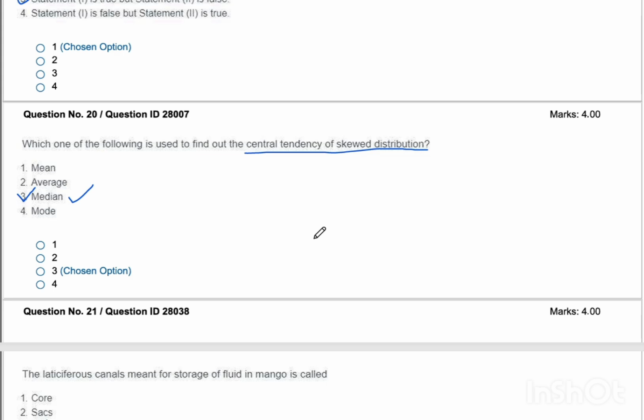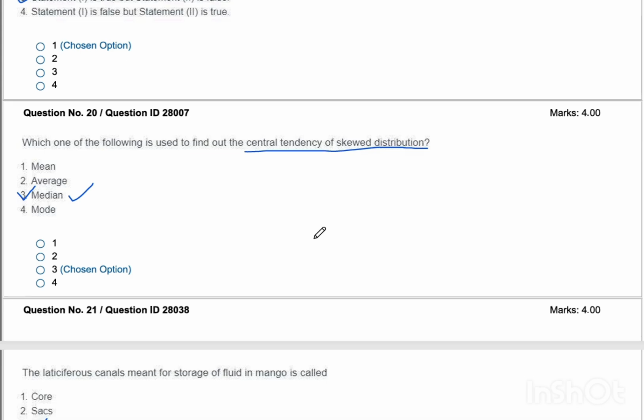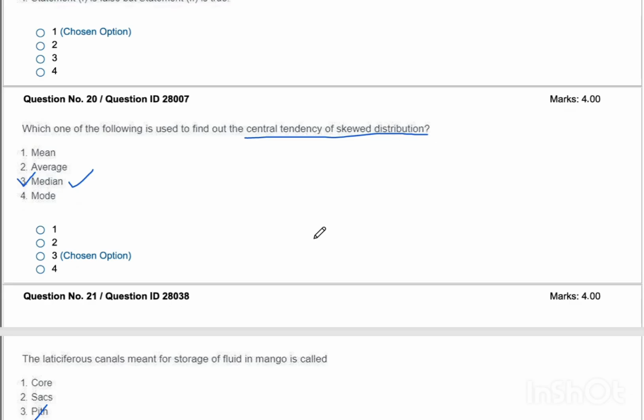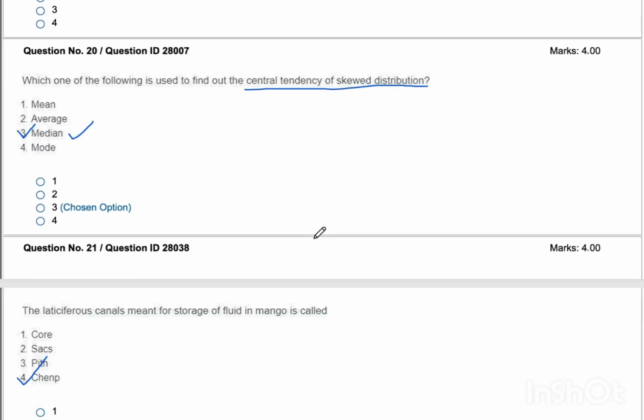So yeah, that's it. It's a central. The third option is the right option. Now coming to the next question.